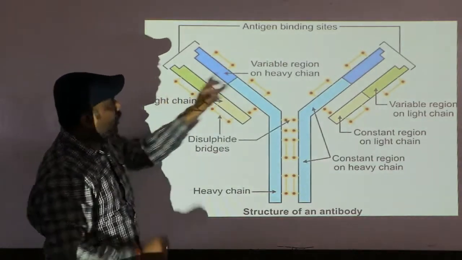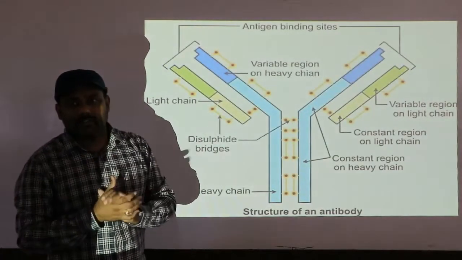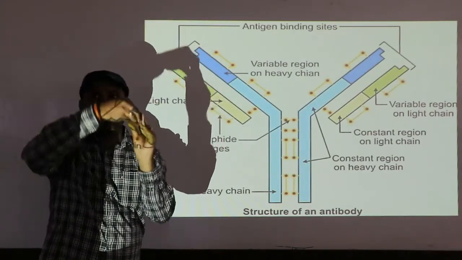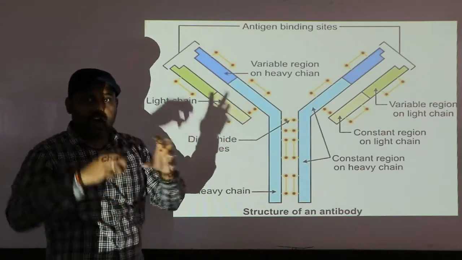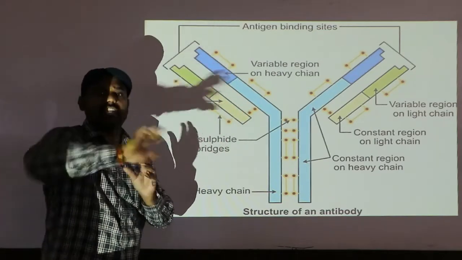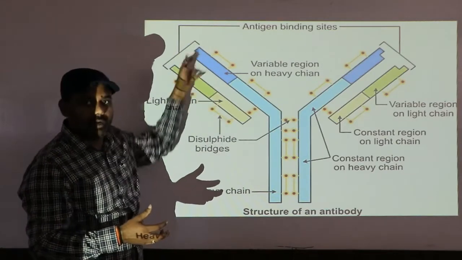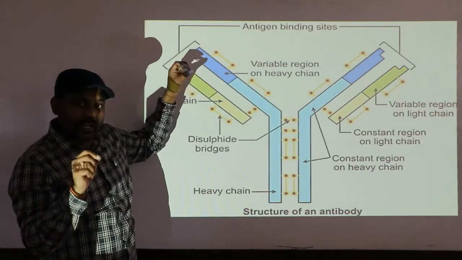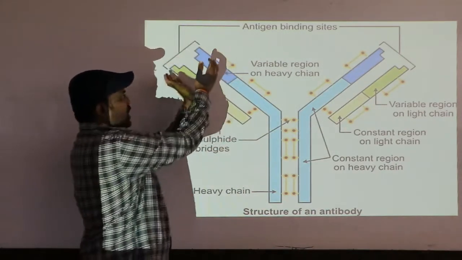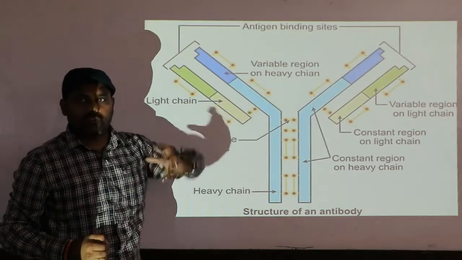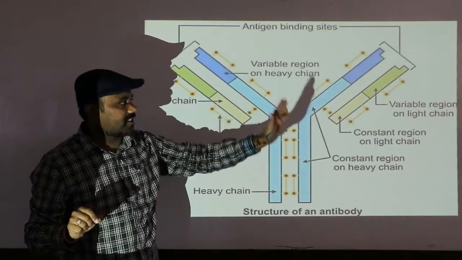At the same time, you can see here the variable region on the heavy chain and the variable region on the light chain. Here the word variable refers to this area, when the antibody is going to hold the antigen. These two areas are going to change their shape according to the shape of the antigen. Getting my point? Once again, during the antigen antibody reaction, this particular site is responsible for holding the antigen, and at that time this place changes its shape according to the shape of the antigen. It can often change its shape according to the shape of the antigen, hence it is called the variable region on the heavy chain and variable region on the light chain.